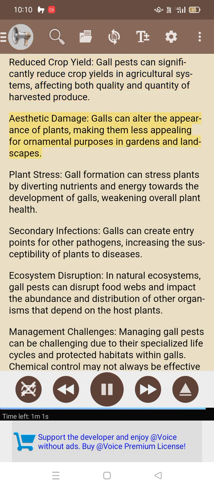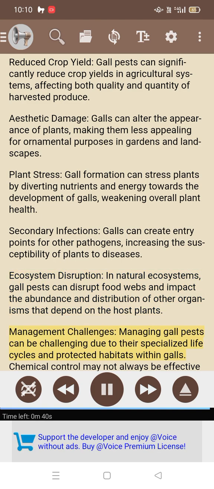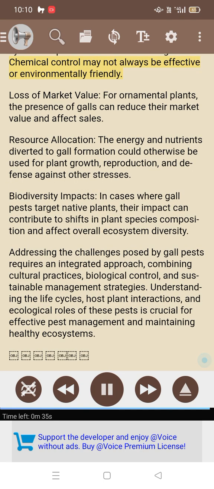Aesthetic damage: galls can alter the appearance of plants, making them less appealing for ornamental purposes in gardens and landscapes. Plant stress: gall formation can stress plants by diverting nutrients and energy towards the development of galls, weakening overall plant health. Secondary infections: galls can create entry points for other pathogens, increasing the susceptibility of plants to diseases. Ecosystem disruption: in natural ecosystems, gall pests can disrupt food webs and impact the abundance and distribution of other organisms that depend on the host plants. Management challenges: managing gall pests can be challenging due to their specialized life cycles and protected habitats within galls. Chemical control may not always be effective or environmentally friendly.